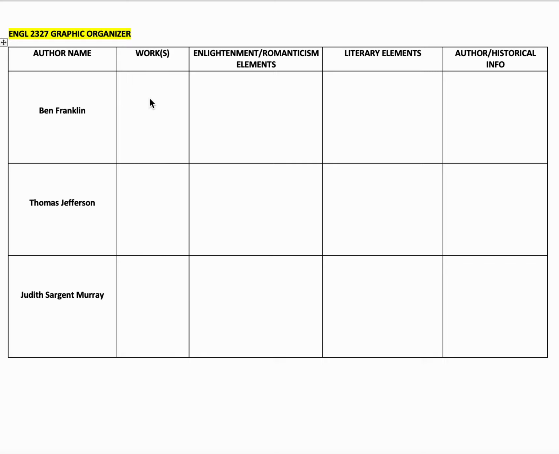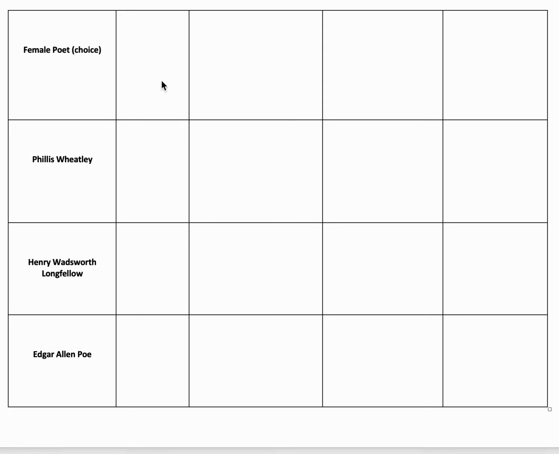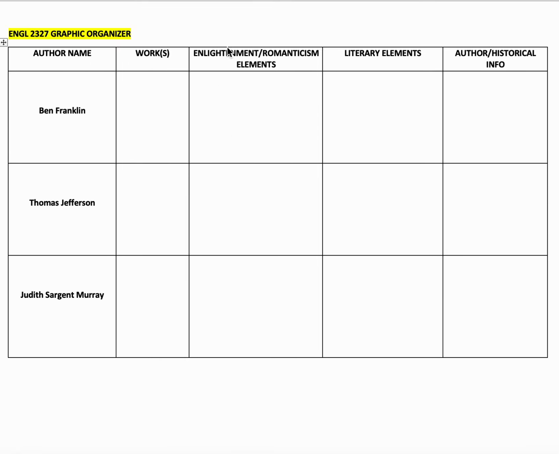But basically, you're just going to list the work or works that we're studying from those authors. There's Franklin, Jefferson, Murray, a female poet of your choice, as you'll see there's a list of options, Phillis Wheatley, Longfellow, and Poe. And then you're going to be looking at what are the specific elements related to the movement that they're associated with that we see in the text. All of this is going to be coming from the lectures, so you'll be taking notes from the lectures on these topics.